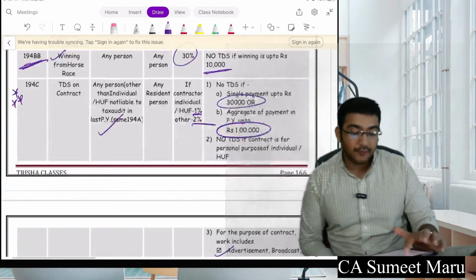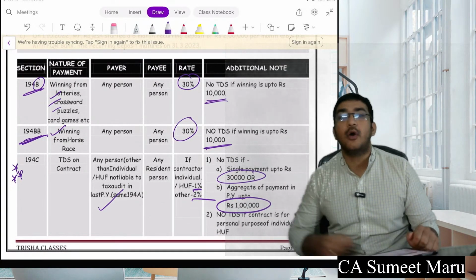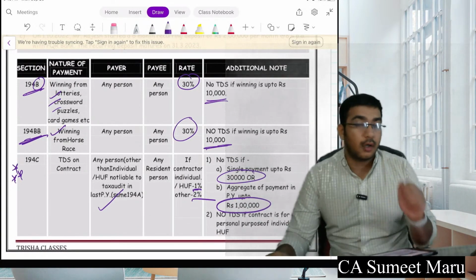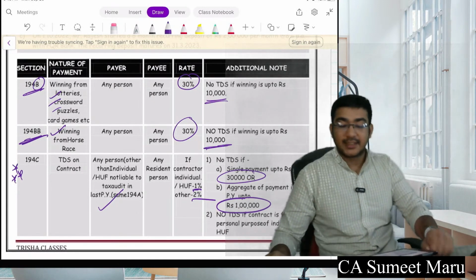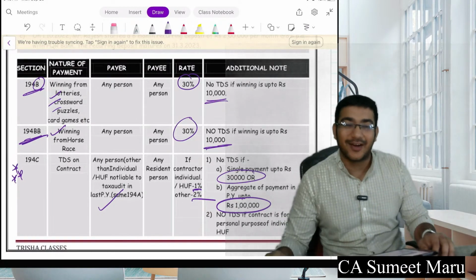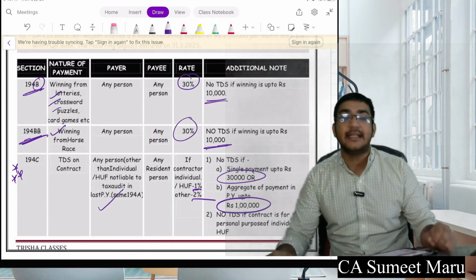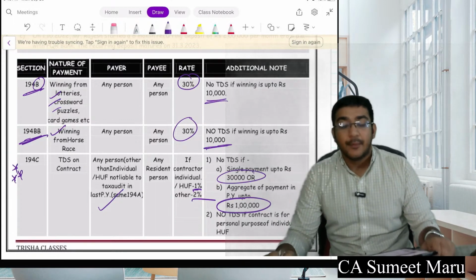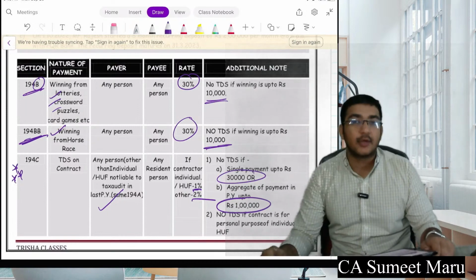Okay, going on further, we have seen section 194B and BB, which talks about TDS on your winnings from lottery, betting and puzzles. Gambling is not allowed. Okay. Further, 194BB talks about your TDS on the winnings from horse races. Both where TDS is flat 30% if your amount is more than 10,000 rupees.